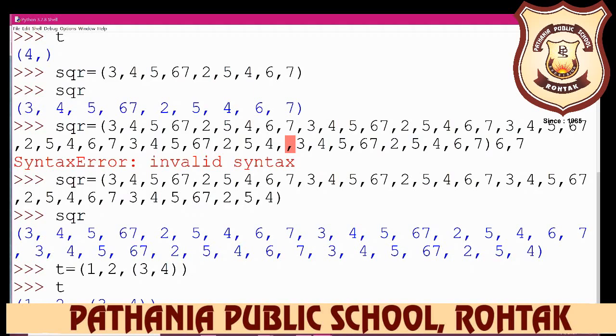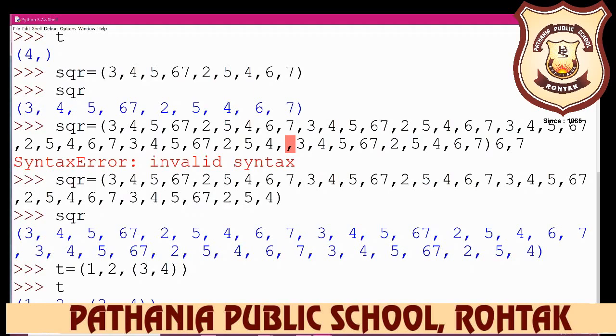Creating a tuple from an existing sequence. If you have already created a tuple, then how can you change it? You can also use the built-in tuple type object, the tuple function.